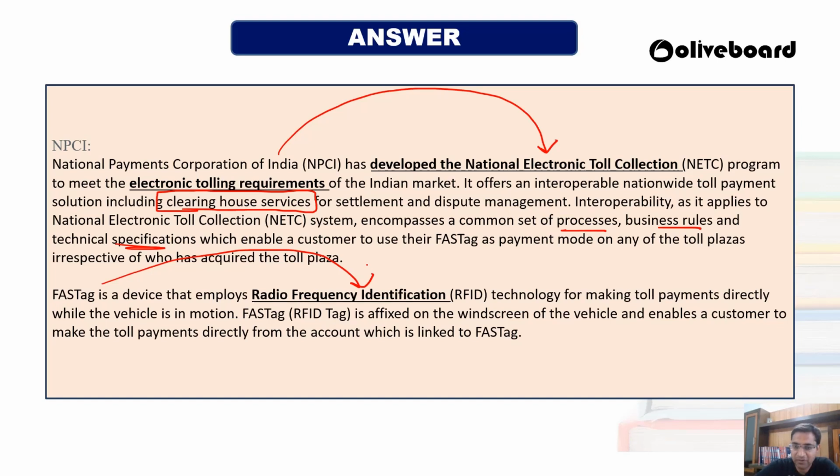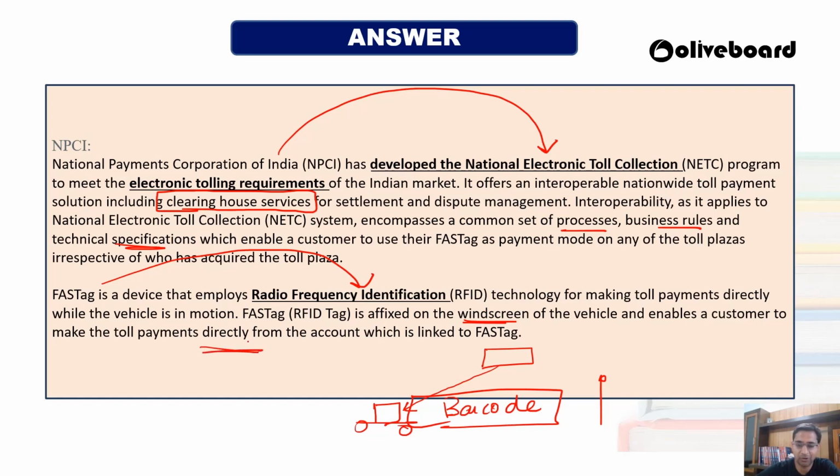Okay, so FASTag utilizes the technology that is called radio frequency identification, RFID. So when your vehicle is in motion, okay, so here if it is your vehicle like this, I'm very bad at drawing. So here on the top one radar machine will be there. It will scan your RFID, that is your FASTag barcode, and automatically it will be enhanced and the gate will be open for you. Okay. So always on the top of the toll plaza, these barcode machines are there just above your car. Okay, so the FASTag will be on the windscreen, and it enables the customer to pay directly to the account which is linked to FASTag. Okay.